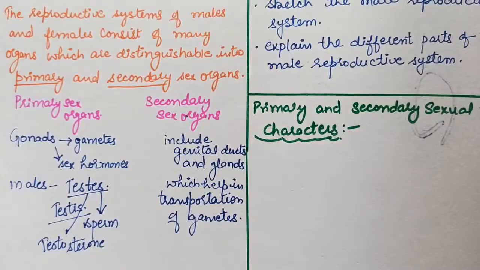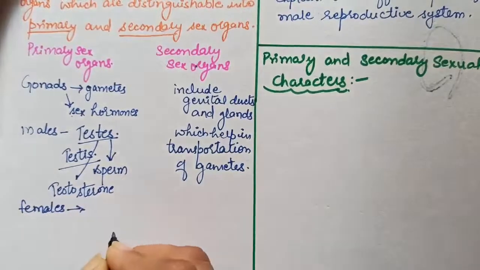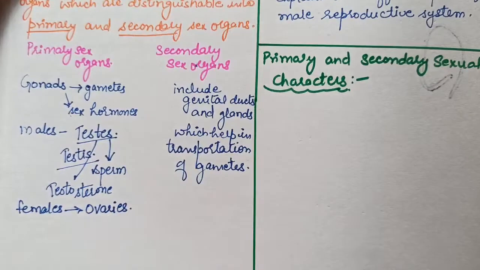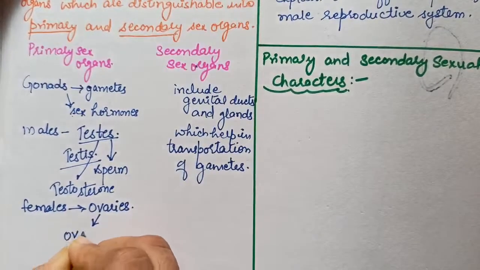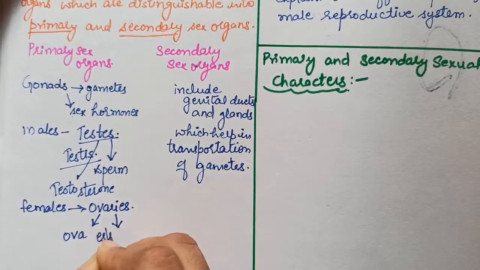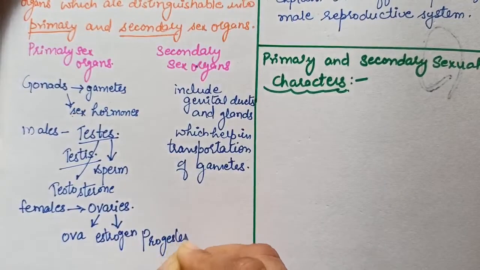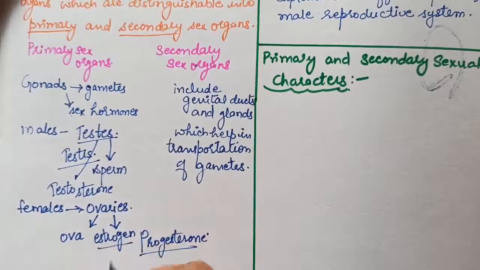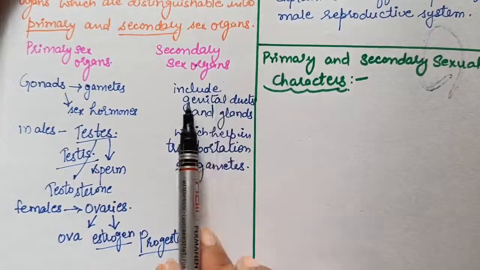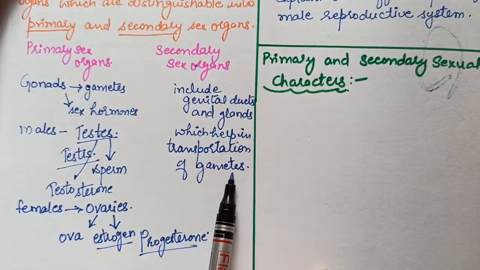And in females, the gonads are ovaries. Two ovaries are there, and they produce ova, that is eggs, and female sex hormones, that is estrogen and progesterone. And what are secondary sex organs? They include genital ducts and glands which help in the transportation of gametes.